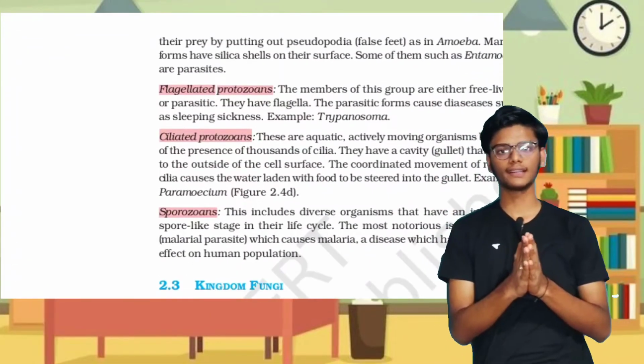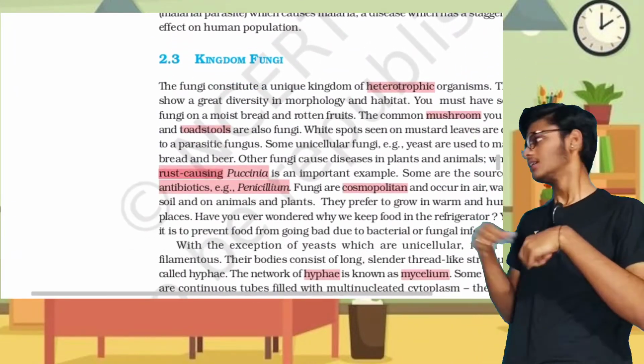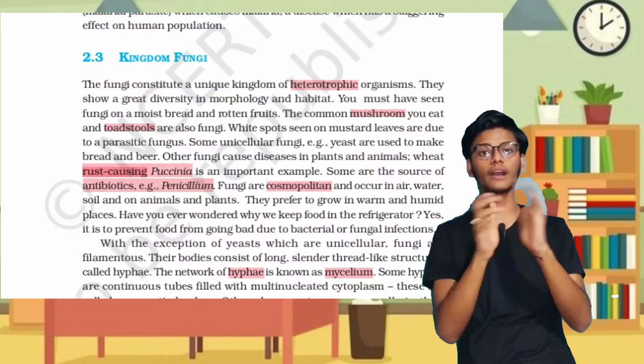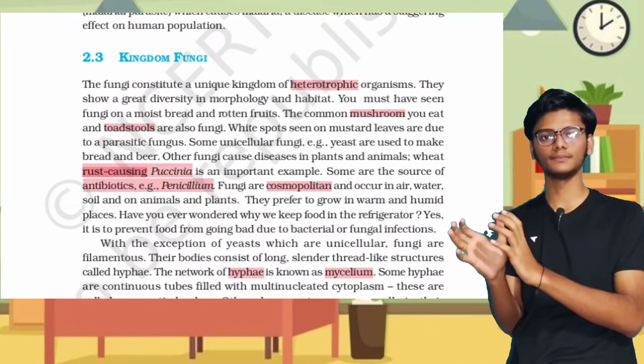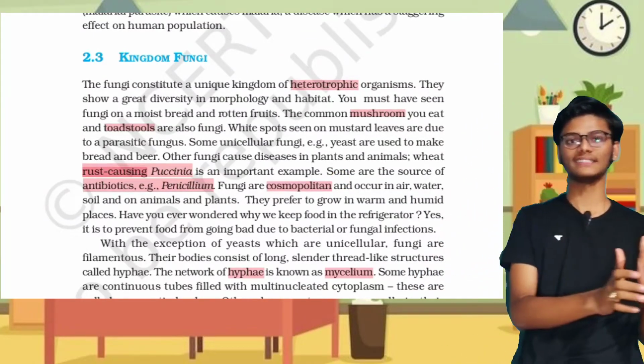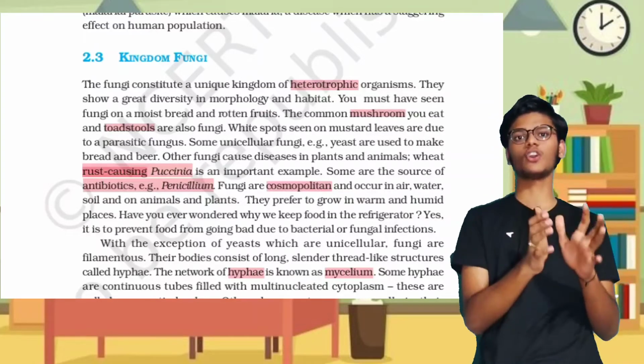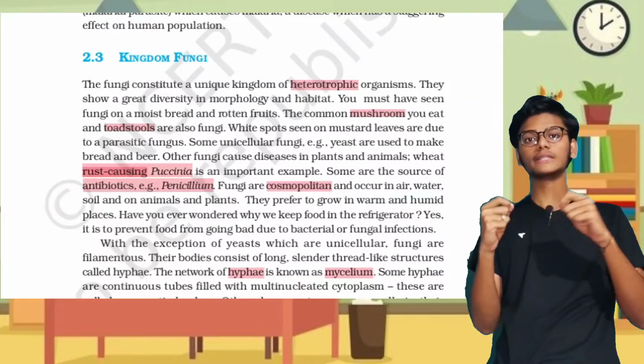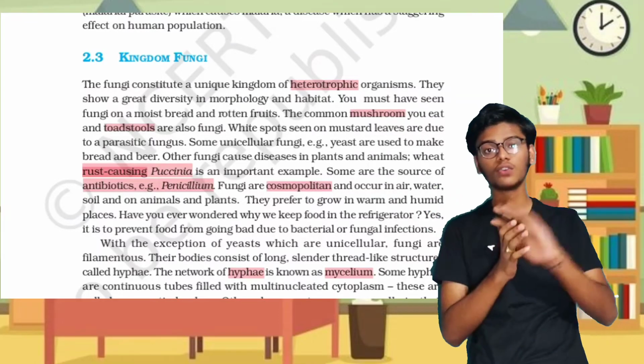According to the R.H. Whittaker classification, the third kingdom is Fungi. Fungi are heterotrophic and multicellular organisms. They are cosmopolitan, spread widely, and are present all over the world.